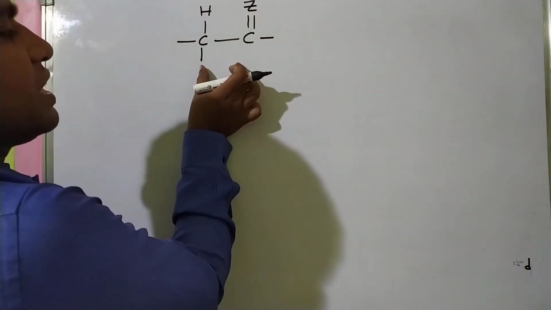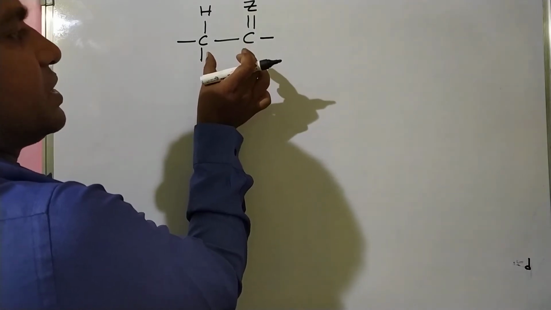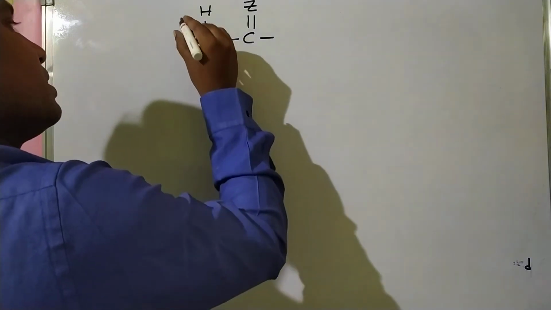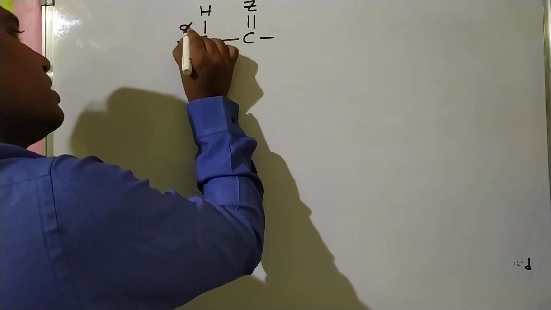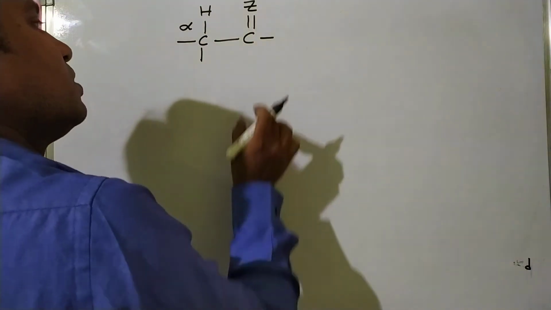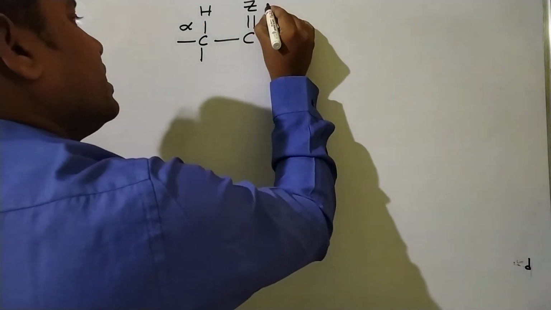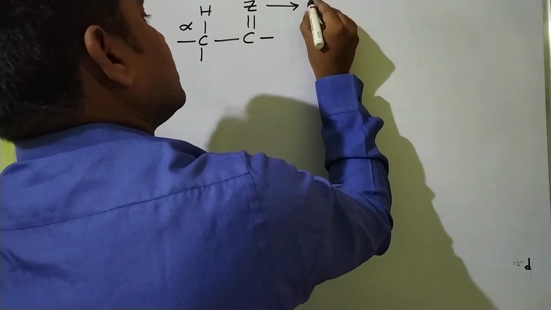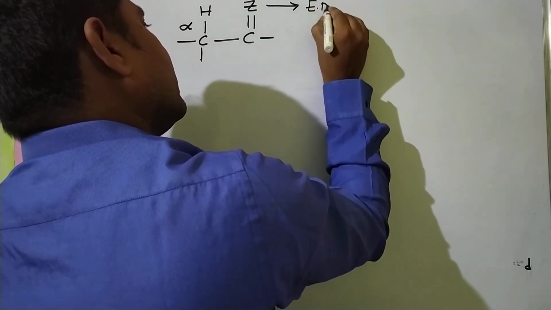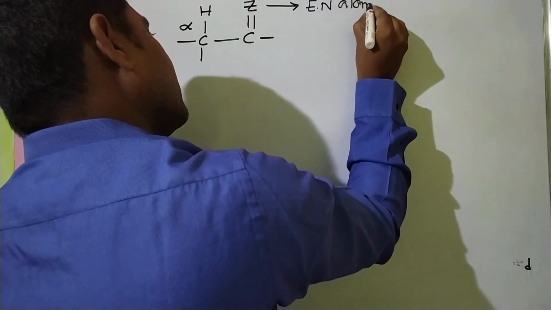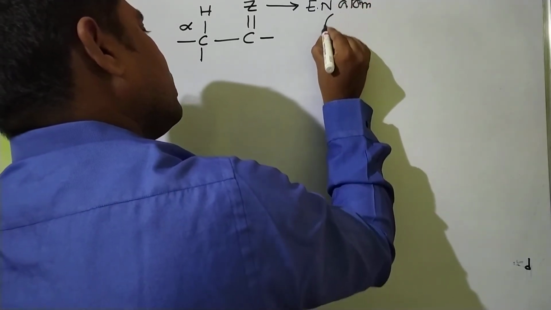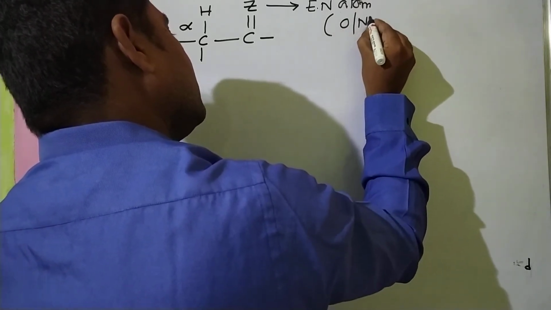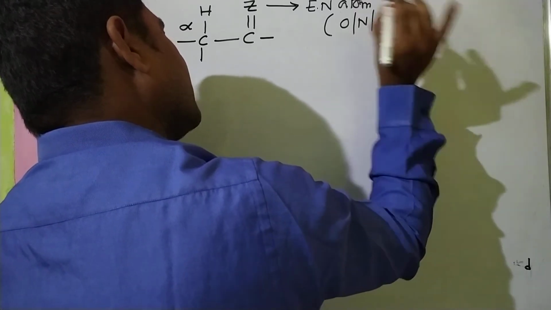This is the main structural aspect to exhibit tautomerism in chemistry. Here this is the alpha carbon atom, this is the alpha hydrogen atom, and this is the second carbon atom. Here Z must be an electronegative atom, which may be oxygen, sometimes nitrogen, or sulfur, etc. Here there may be 3 hydrogens, 2 hydrogens, or 1 hydrogen, but 1 hydrogen is compulsory.